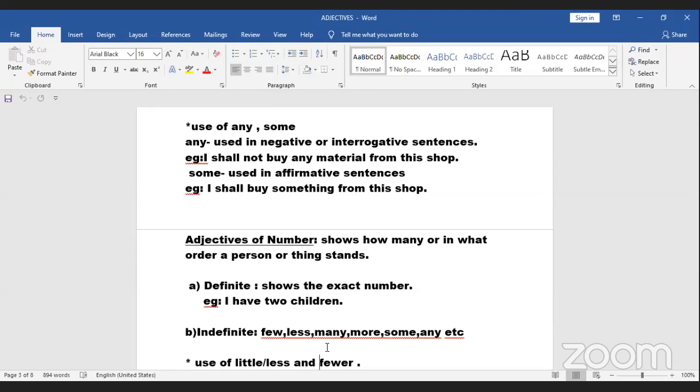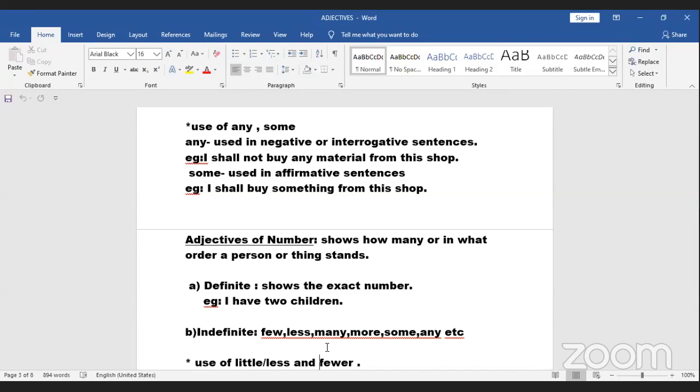Now, if I go to a shop and I want to get one dress from there, then that's an affirmative thing. I have decided, so I'll tell, I shall buy something from this shop or some cloth from this shop. In an affirmative sentence, I use some.